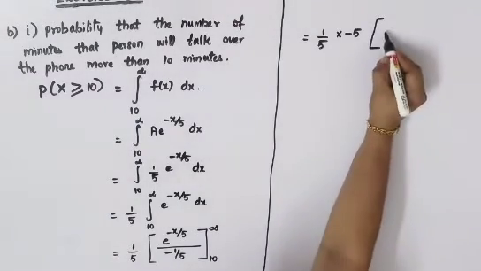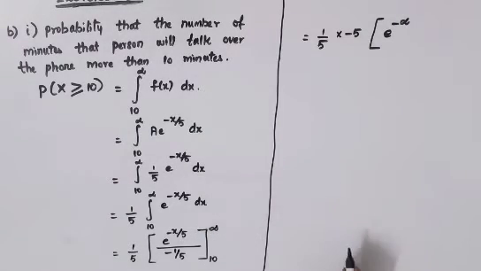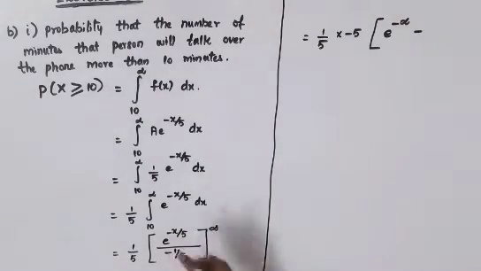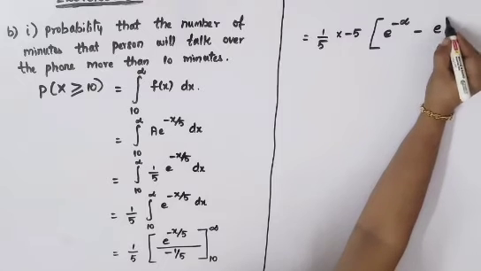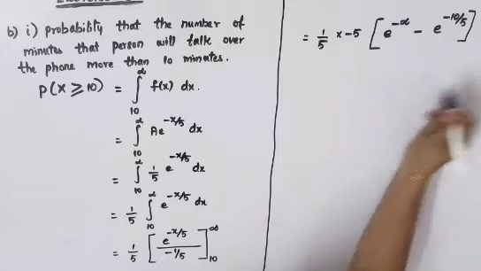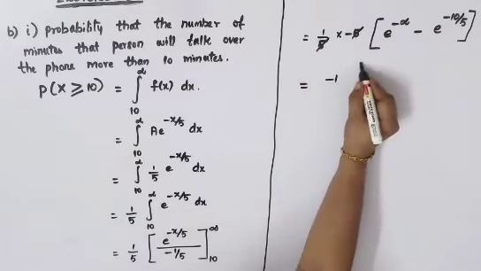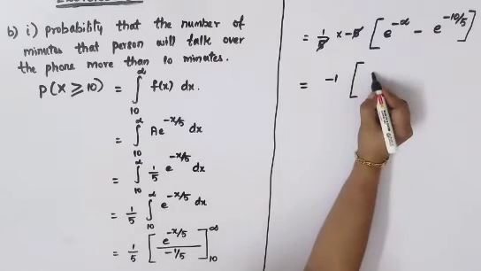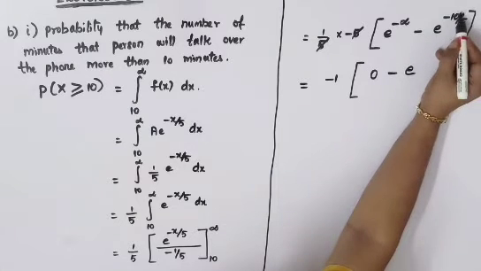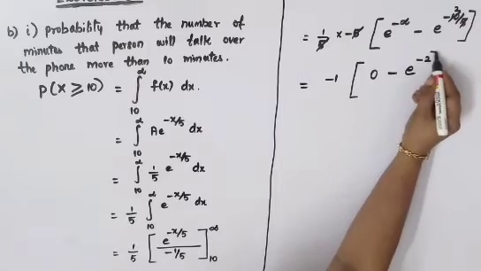So e power minus infinity, which is anyway 0, then minus e power minus 10 by 5. In the place of x, you put your 10. Now you can cancel this 5 and 5, and you will get minus 1 into e power minus infinity. As I have told you, it is 0, minus e power. The 10 and 5 you can cancel, it goes 2 times, so it is minus 2.